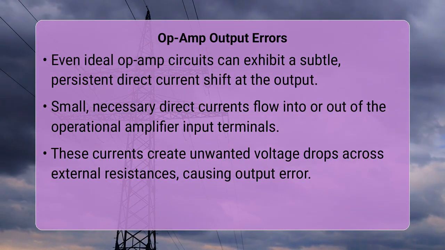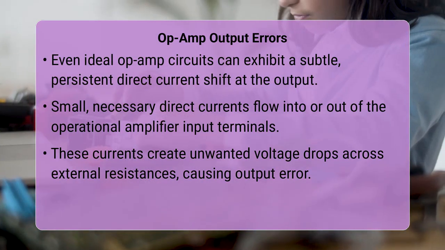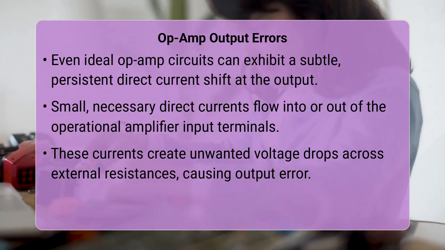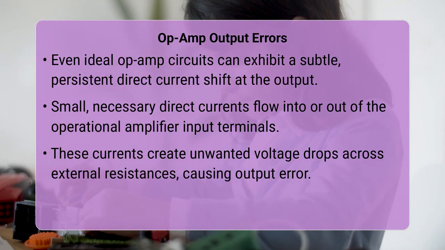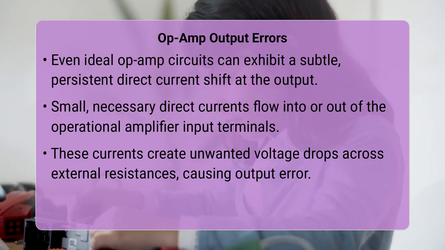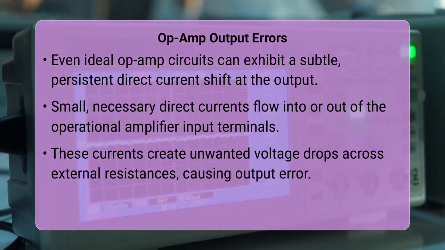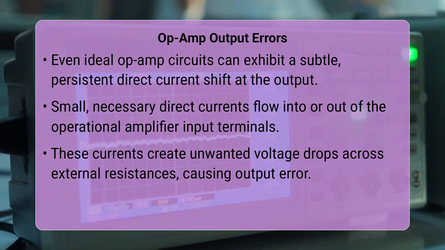Imagine crafting the perfect operational amplifier circuit, expecting a pristine output, only to find a subtle yet persistent direct current shift. It is a common challenge for many designers, leaving them wondering about the hidden forces at play within their seemingly ideal components.